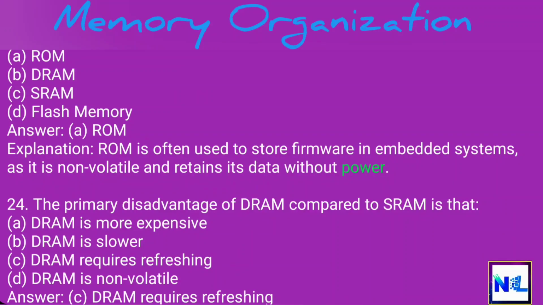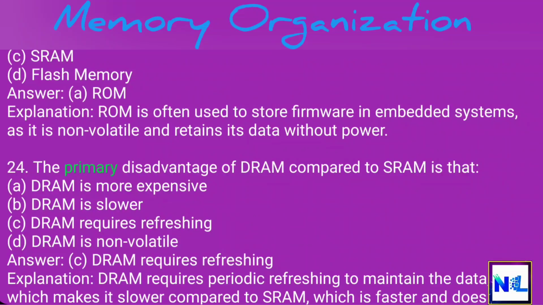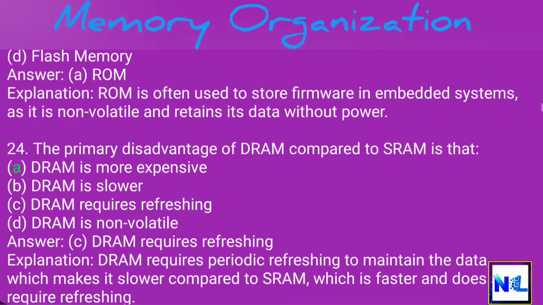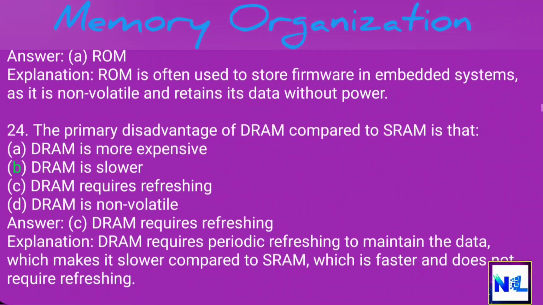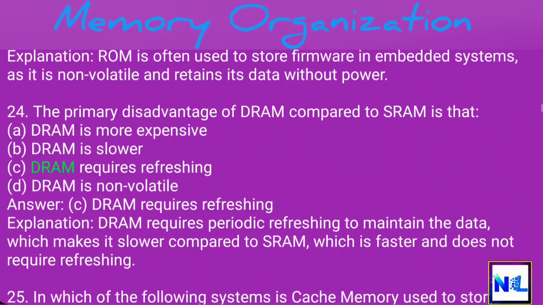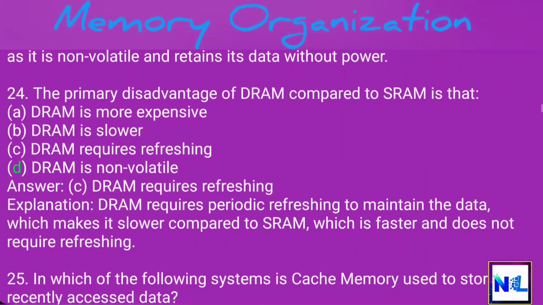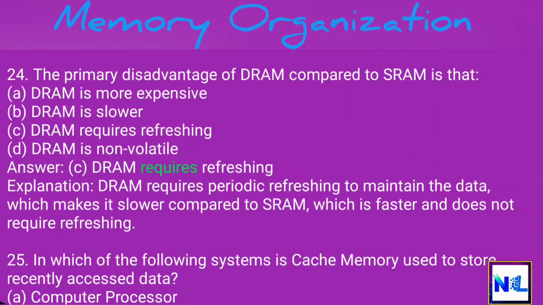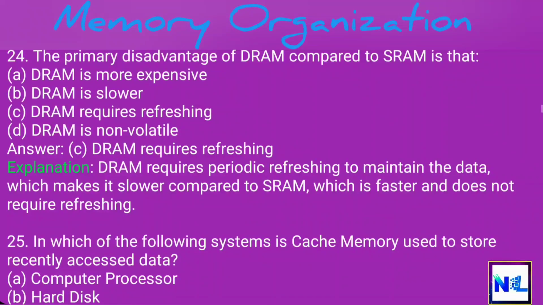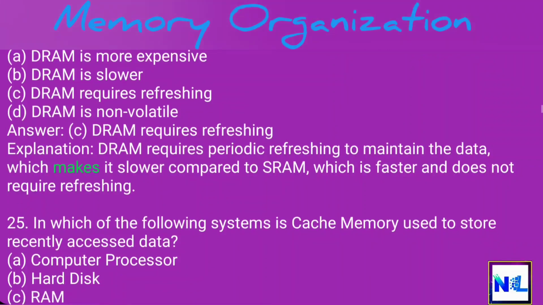data without power. 24. The primary disadvantage of DRAM compared to SRAM is that: A. DRAM is more expensive. B. DRAM is slower. C. DRAM requires refreshing. D. DRAM is non-volatile. Answer: C. DRAM requires refreshing. Explanation: DRAM requires periodic refreshing to maintain the data, which makes it slower compared to SRAM, which is faster and does